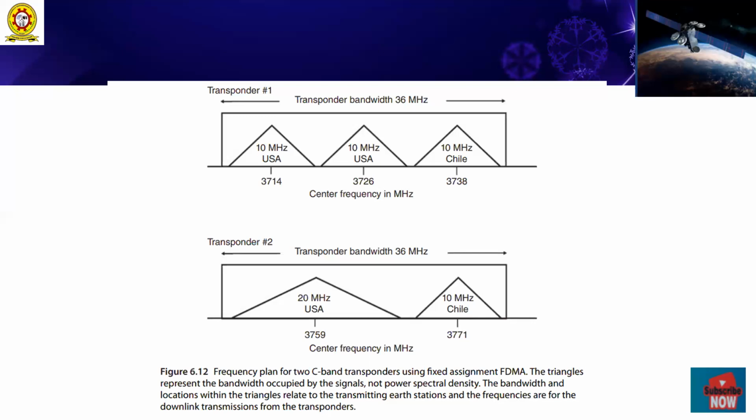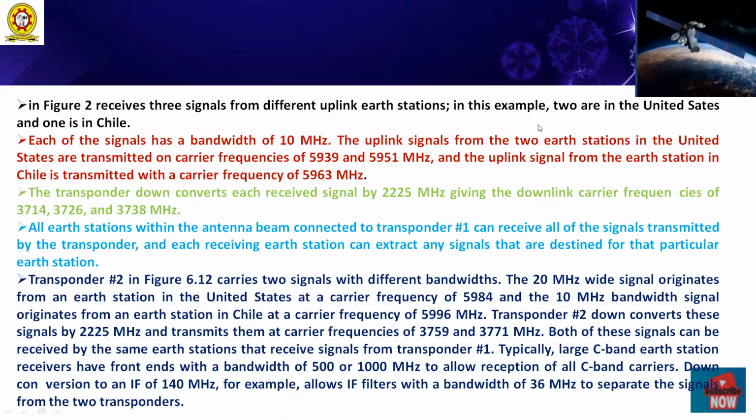So, dear listeners, from this figure, all filters have roll-off characteristics, which can be described rapidly with this picture. Here we have identified zero attenuation from the individual baseband systems. In this picture, each of the signals has a bandwidth of 10 megahertz.